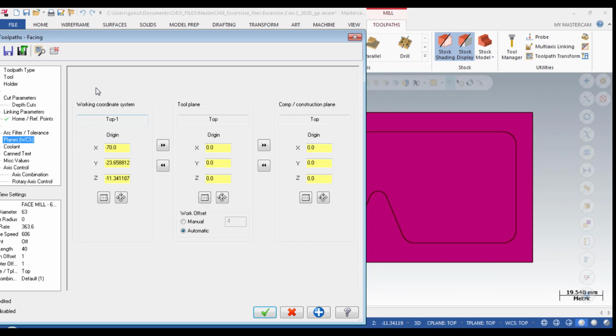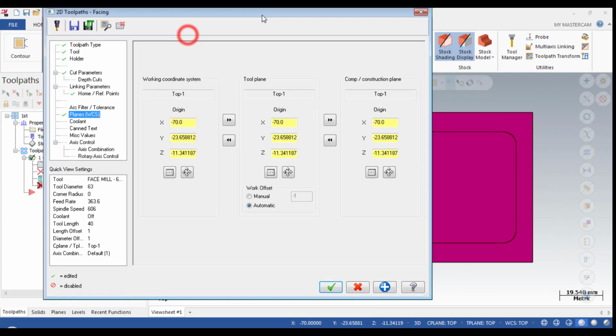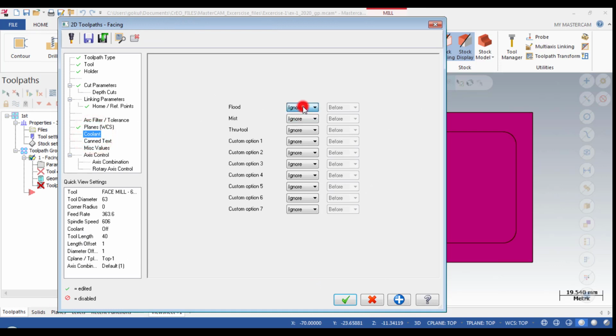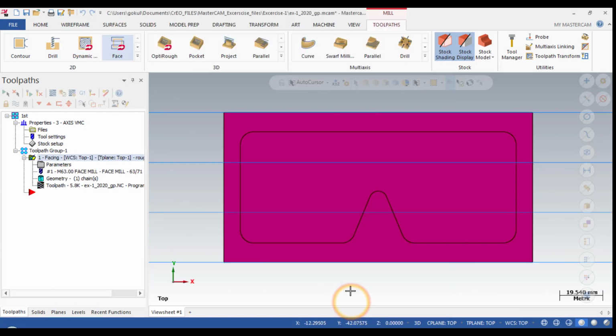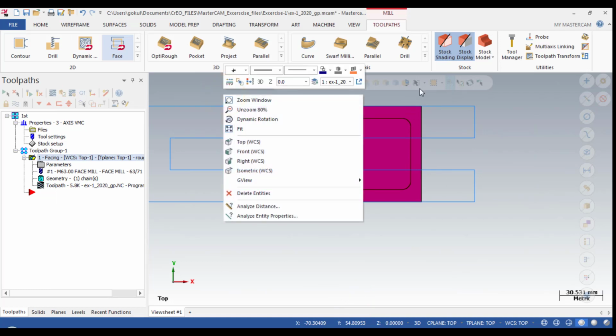Okay, I selected here. So this is my work coordinate system for all the operations, and this is the operation which you are going to take. If you want to run the program in the correct manner, you have to do this point. You have to select that offset point at this location for 100% correct programming. And I will do the same for the tools plane and the component construction plane, and go for coolant: flood on, and through coolant on, and that's all done.